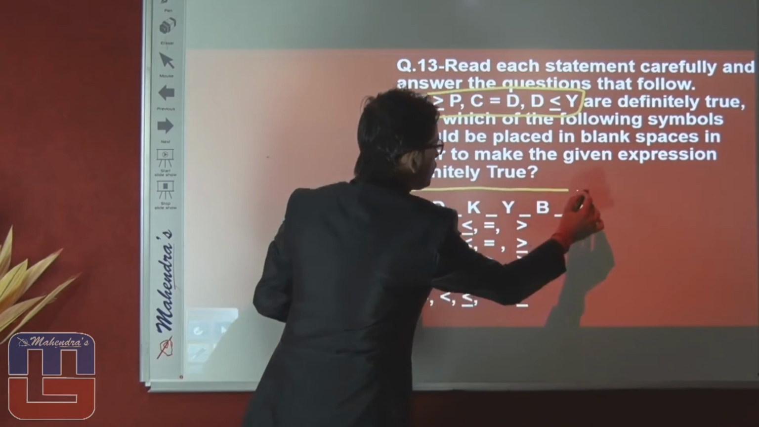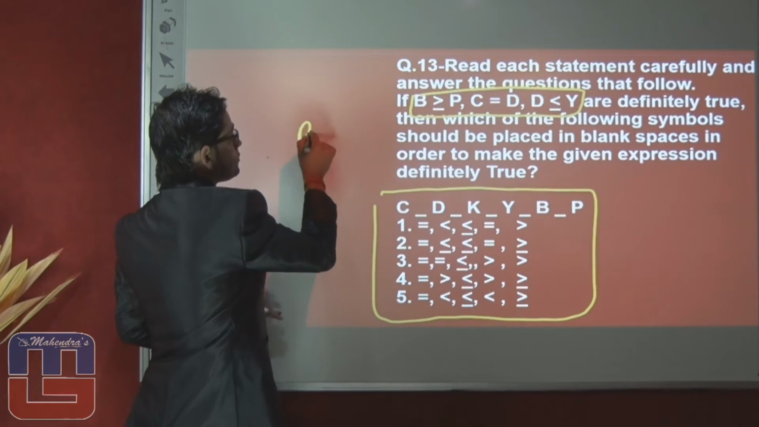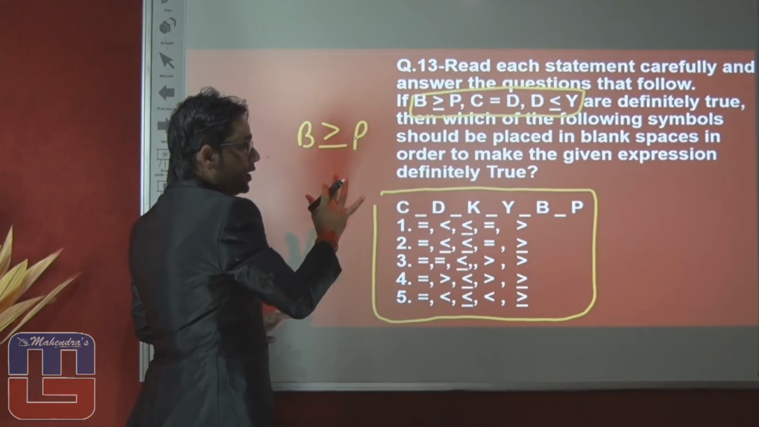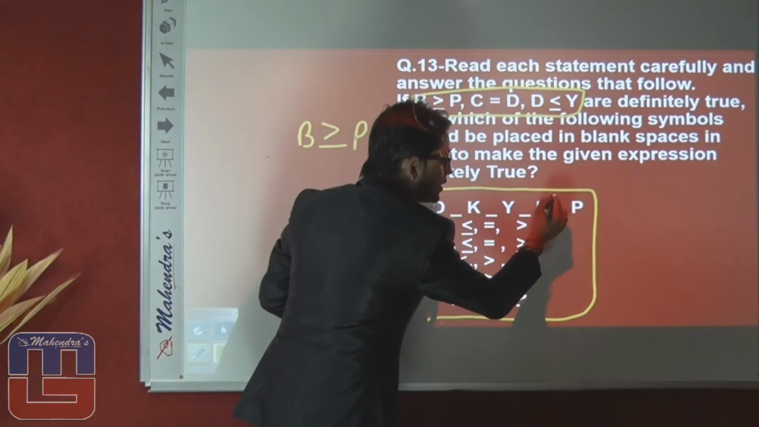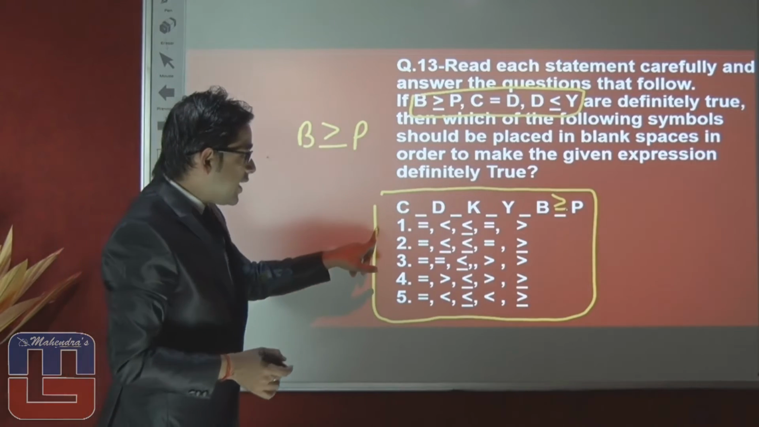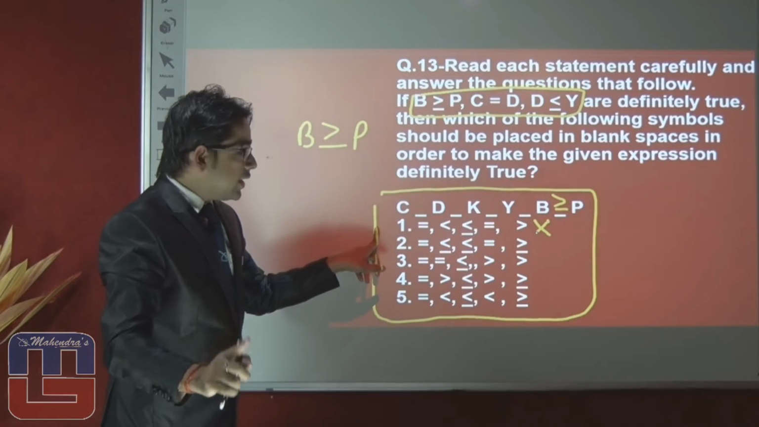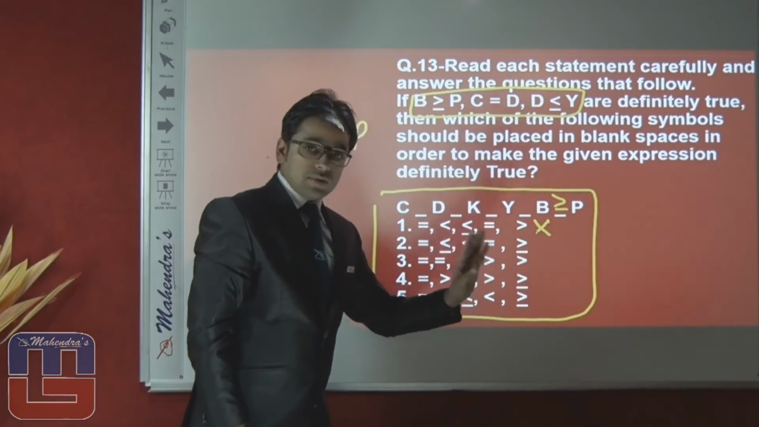Then what type of conclusion can we use here? First is saying B is greater or equal to P. If B is greater or equal to P, then we need only one symbol regarding B, that is greater equal. First option is talking about greater, so the first option is eliminated. Second option is talking about greater equal, then okay.